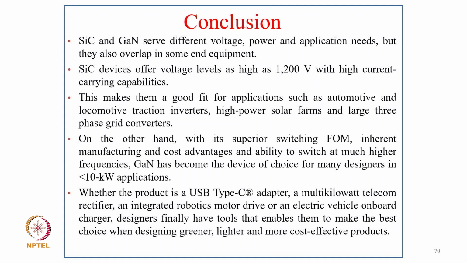To conclude, silicon carbide and GaN devices serve different voltage, power and application needs, but they also overlap in some end equipment. Silicon carbide devices offer voltage levels such as 1200 volt with a high current carrying capability. This makes them a good fit for applications such as automotive and locomotive traction inverters, high power solar pumps, and large three-phase grid converters.